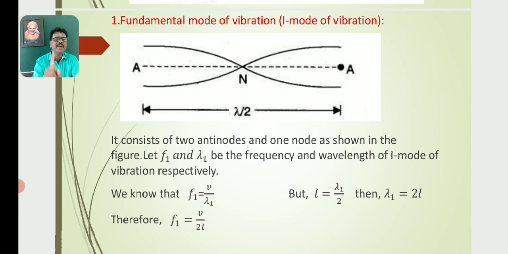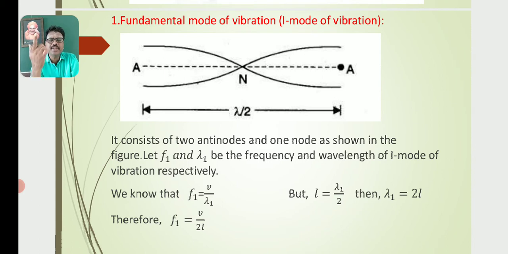But from the diagram, L is equal to lambda 1 by 2, the length of the rod equals half of the wavelength, because the system consists of two antinodes and one node, and the distance between two successive antinodes must be equal to half of the wavelength. Then lambda 1 is equal to 2L.